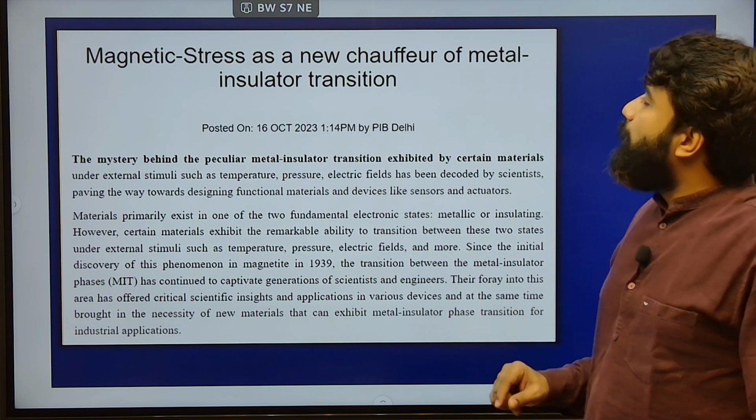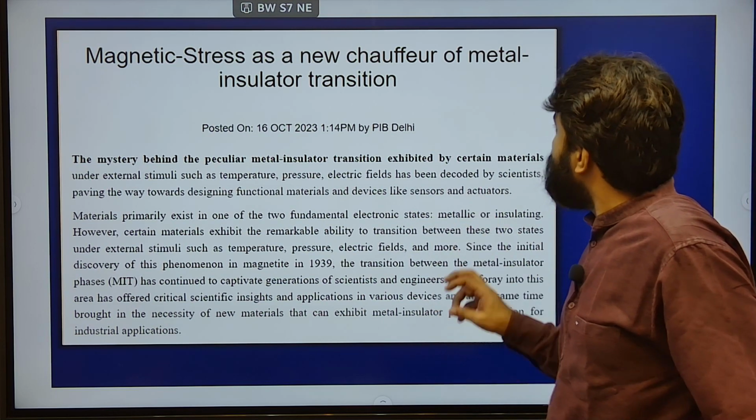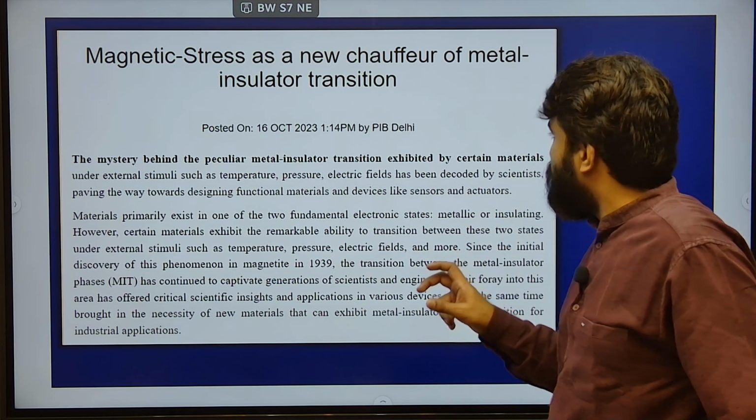Next, magnetic stress as a new lever of metal insulator transition.